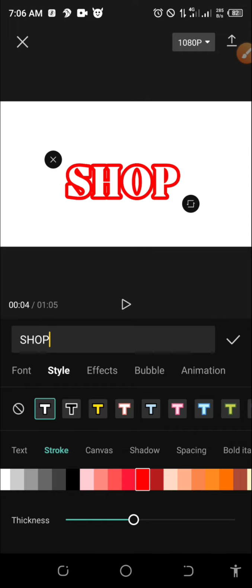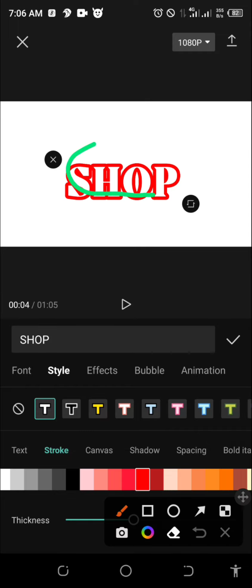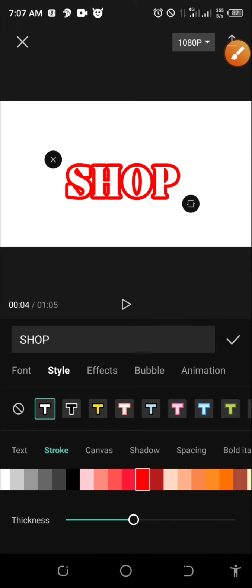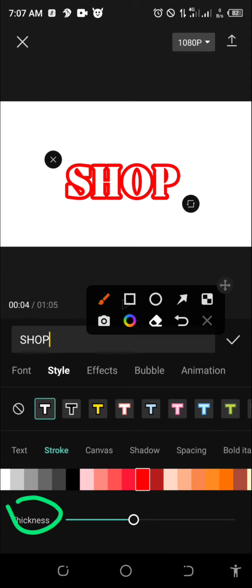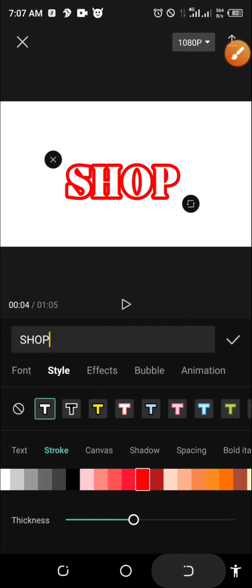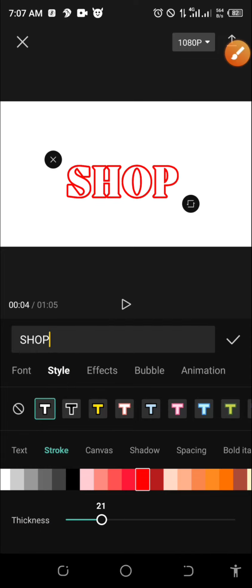So this red in this area is too big. How do we adjust that? You just come and drag this thickness. Are you seeing this thickness? Remember, we are under style. Under style, we are on stroke, and on stroke we selected white, and the color of the stroke, that is the edges of the text, we have now selected red, but it's too thick, so we adjust this bar. Are you seeing me? Yeah, I think we have something like that there.